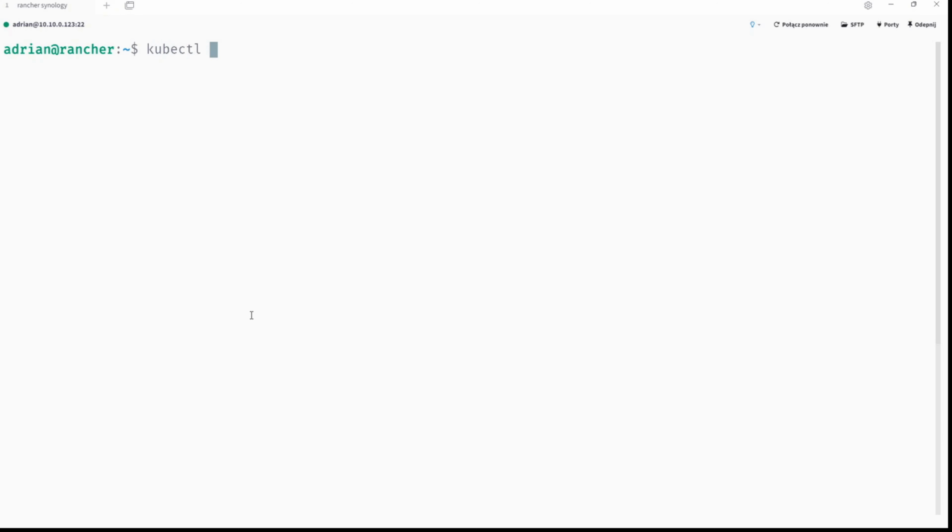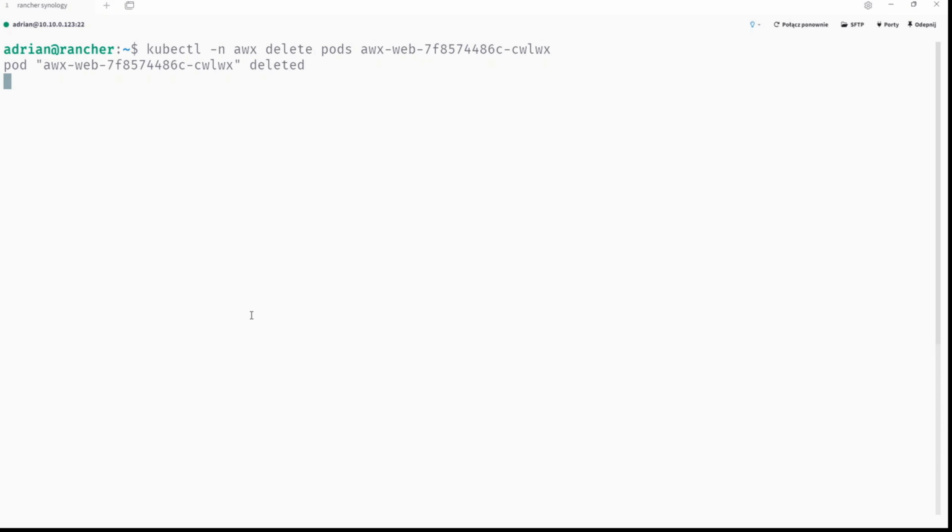So kubectl -n awx delete pods like that, and now awx-web, something like that. And we are going to remove this pod, only this one.